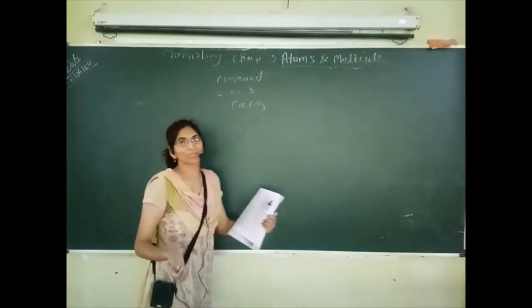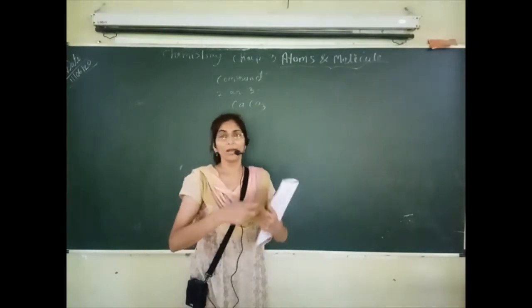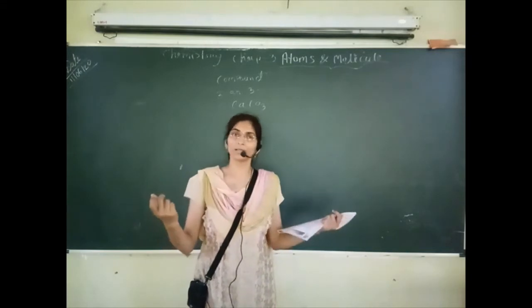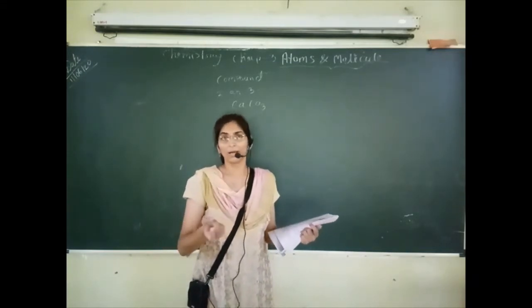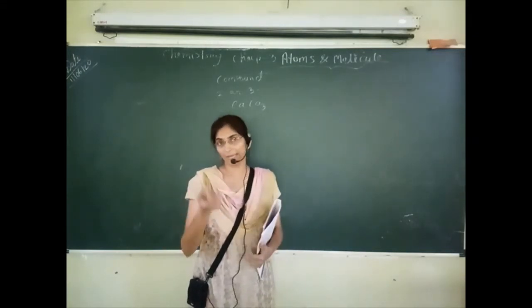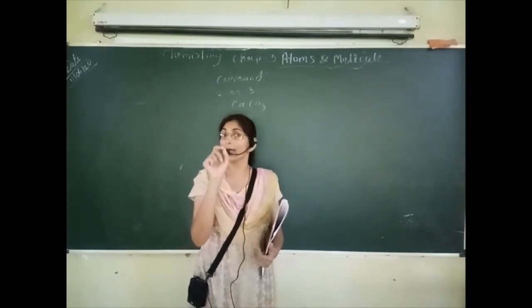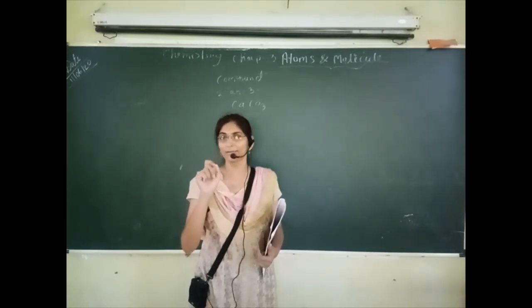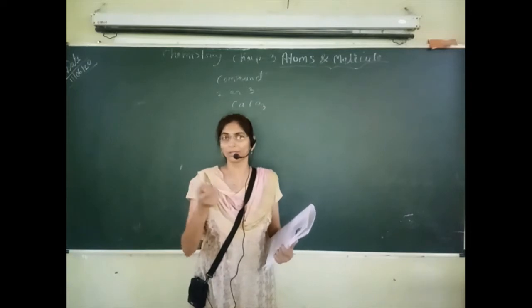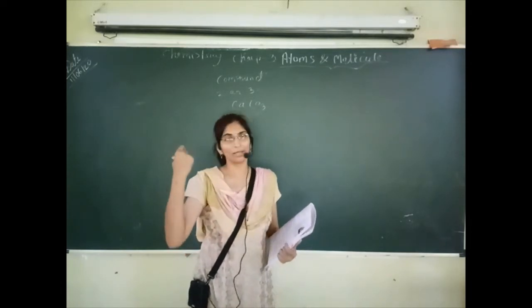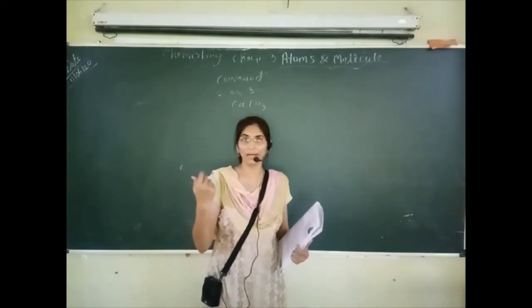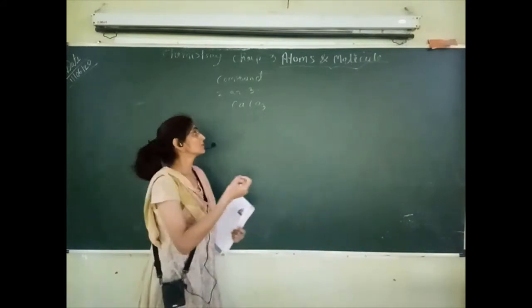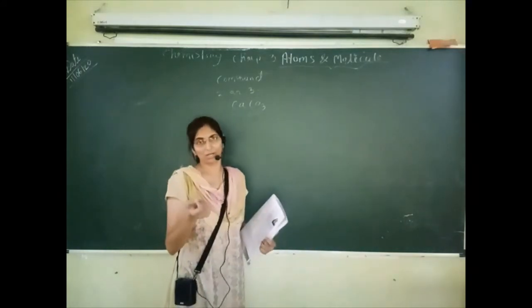In physical combination, we have just mixed the elements and we can separate them by a physical method. If there is a mixture of sand and iron filings, meaning small pieces of iron, we can easily separate it by using a magnet. So this was only a mixture.